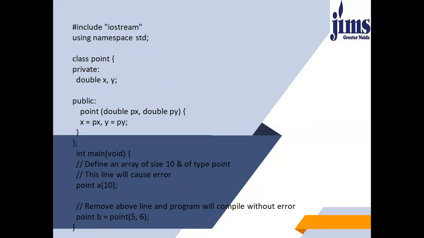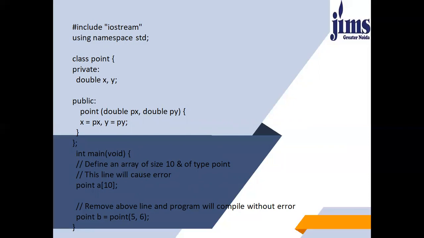They are never ever defined under the private access specifier. And the normal functions also, we generally do not define them under the private access specifier, because in that case, we will not be able to use them from main. So then there is no point of creating such type of functions. So in general, we always define normal functions also under the public access specifier. And for the constructor, this is the rule. You cannot define any constructor under the private access specifier. It has to be under the public access specifier only.